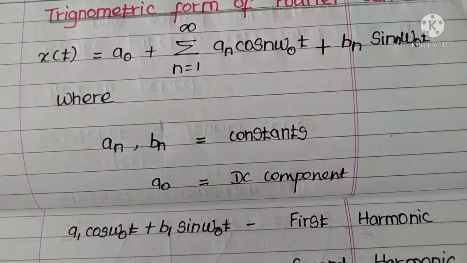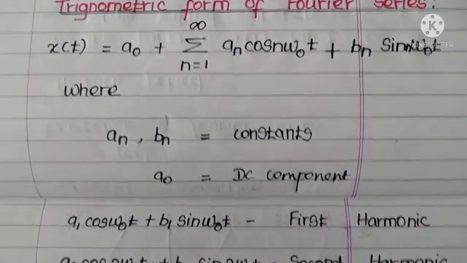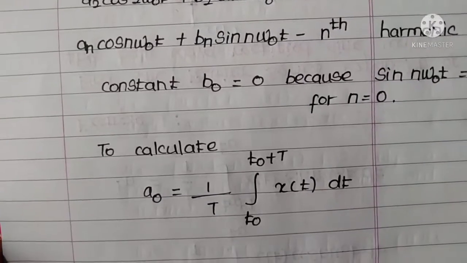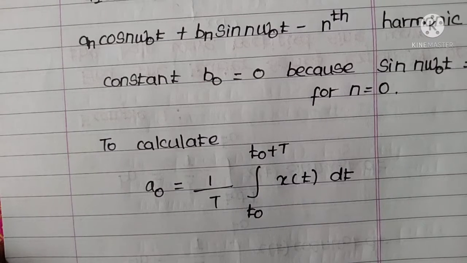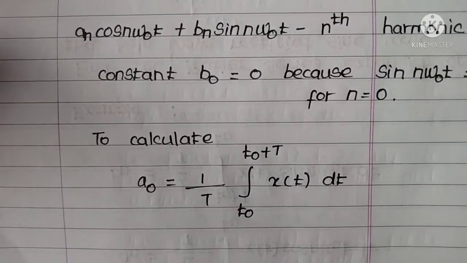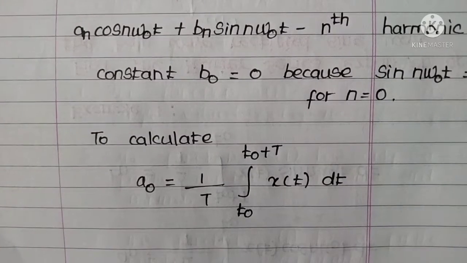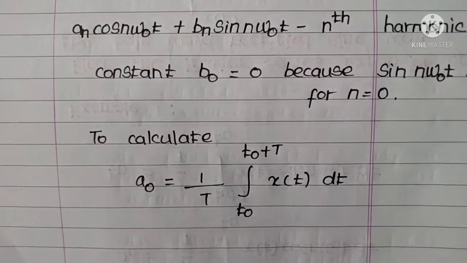To calculate the values of a naught, a n and b n, we have separate formulas. a naught is 1 by T integral t naught to t naught plus T x of t dt. These are very important formulas to be remembered while solving trigonometric Fourier series problems.